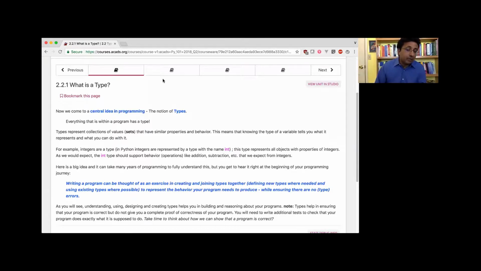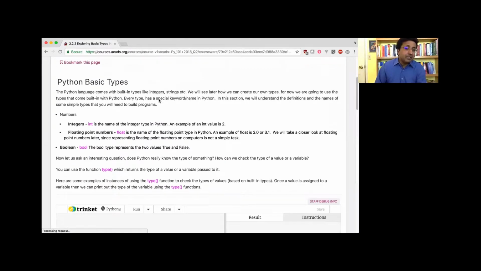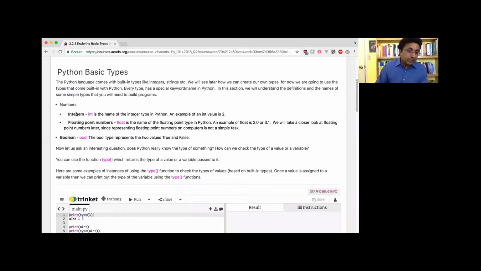So it's very powerful, but we're not going to use this powerful idea right now. Right now, we're just going to use basic types. So what's the idea with basic types is, Python already created some types for us, because just to start programming, we need something to work with. So the basic types are the tools that are given to us to start writing our Python code, right? Something to work with. So what are the basic types that are given to us? We are given integers, which we have already been using.